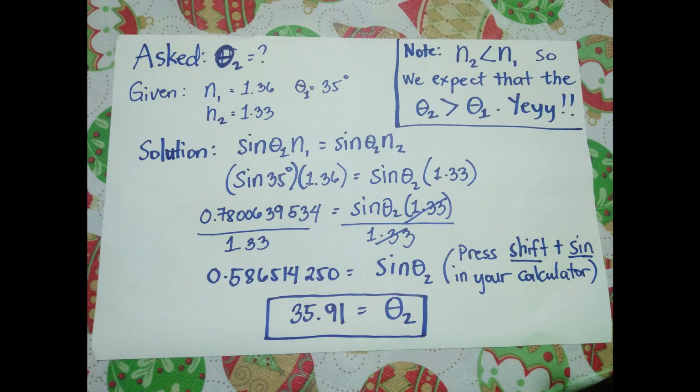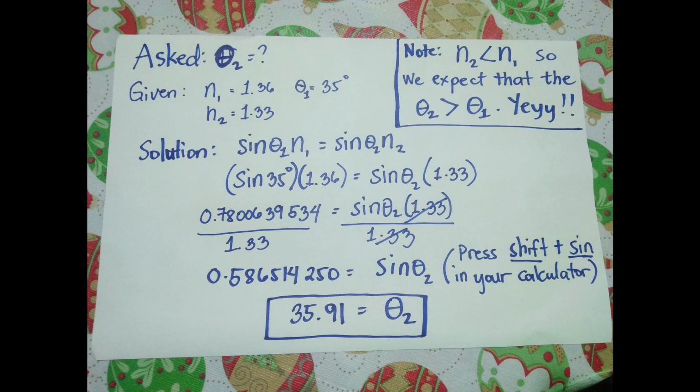0.7800639534. Now, don't round off your answers here, because if we round off here, we will have an inaccurate answer in our final answer. So we only round off in the final answer. Then 0.7800639534 is equal to sine angle 2 times 1.33. Now, to isolate sine angle 2, you have to divide the whole equation by 1.33, and then sine angle 2 will be equal to 0.586514250. Again, you have to write the whole thing, which is equal to sine angle 2.